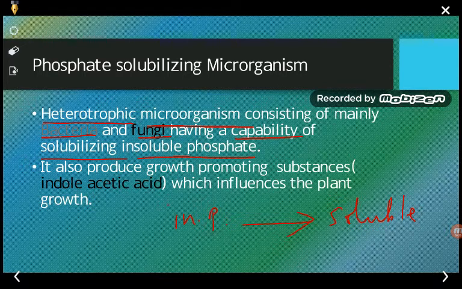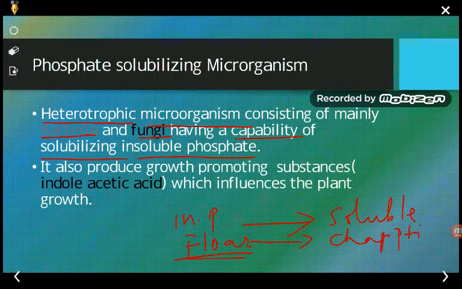into the soluble form. So if you have flour, wheat flour, that can be converted into chapatis. So what is chapati? It is one of the forms in which we can eat it, chapati, but we cannot eat the flour. So flour is one of the insoluble forms of the phosphate, and chapati is the soluble form of the